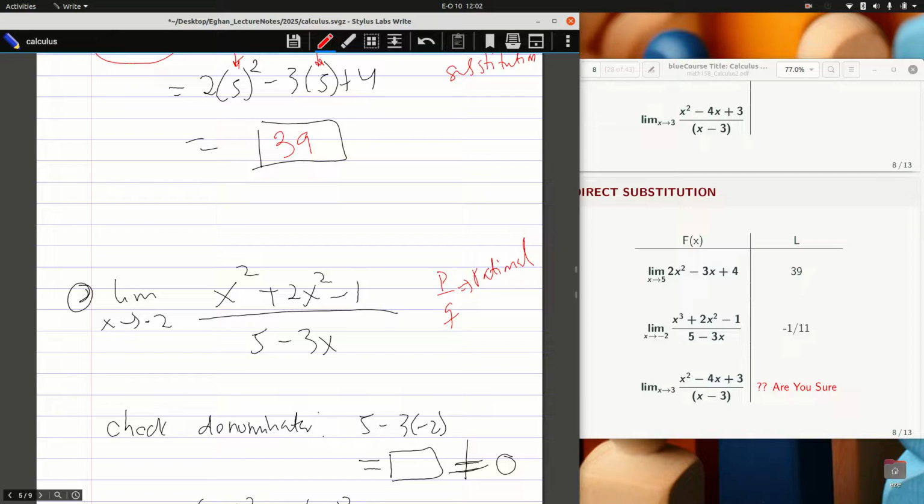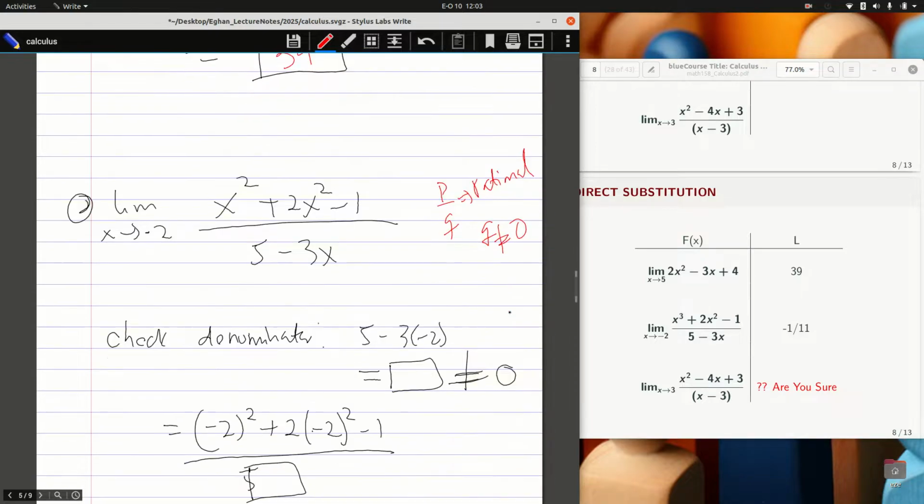Given that the denominator is never equal to 0, that was the extra condition. And so if you want to find the limit as s approaches negative 2, please do not do a direct substitution yet. You want to check the denominator. Let's do a check here. You want to ensure that it is never equal to 0.